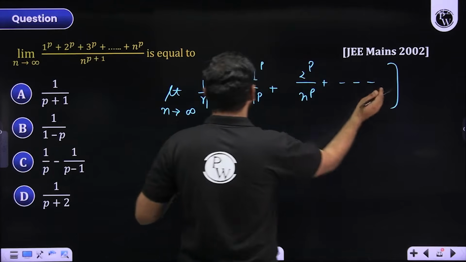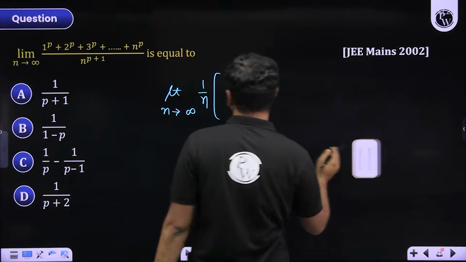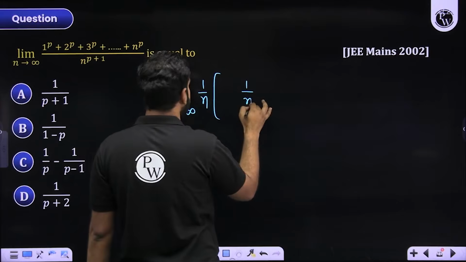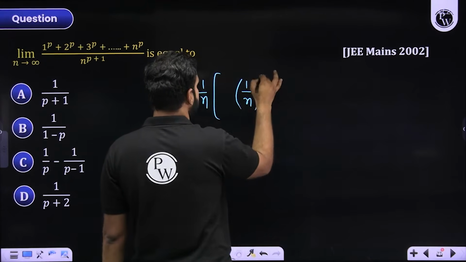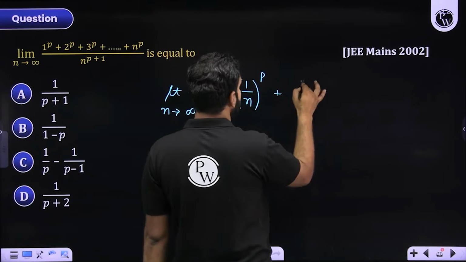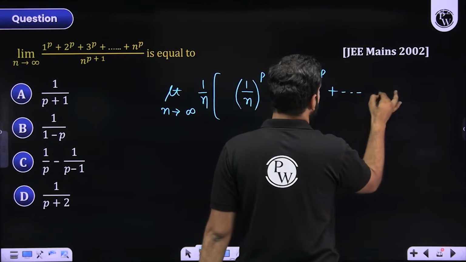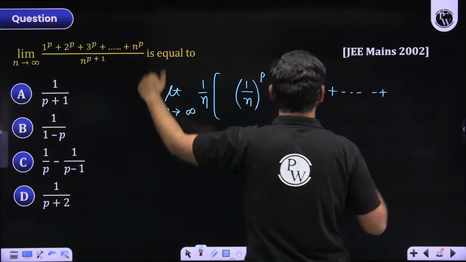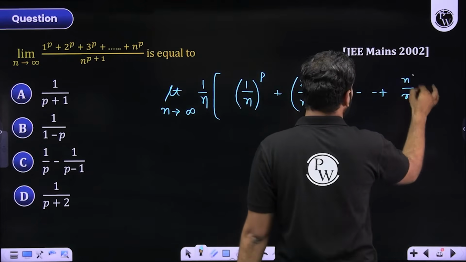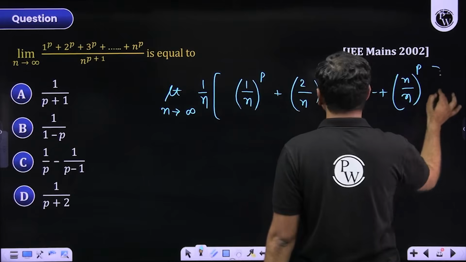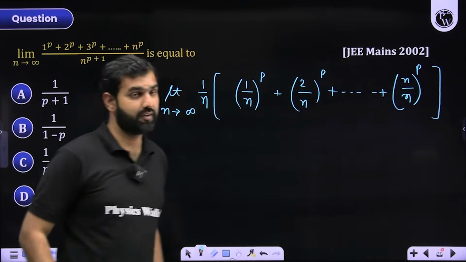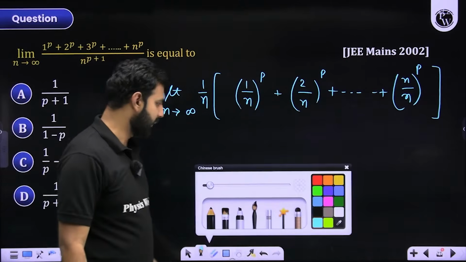Even if I wish to generalize it, can I not write it as 1 by n whole to the power p plus 2 by n whole raised to the power p plus 3 by n whole raised to the power p and so on, up till n by n whole raised to the power p. But here what you need to understand is that this n is approaching infinity. Great. So this is an expression.